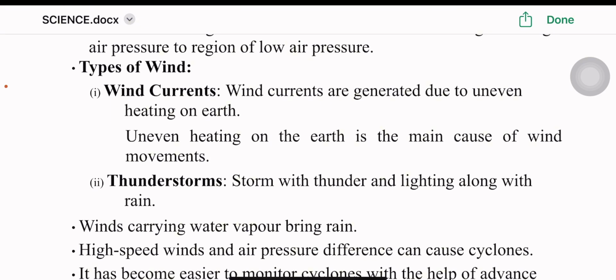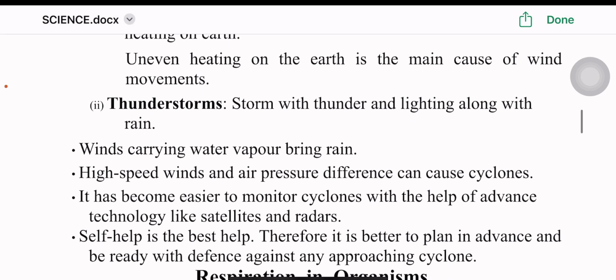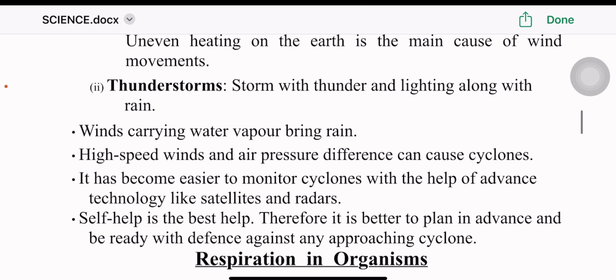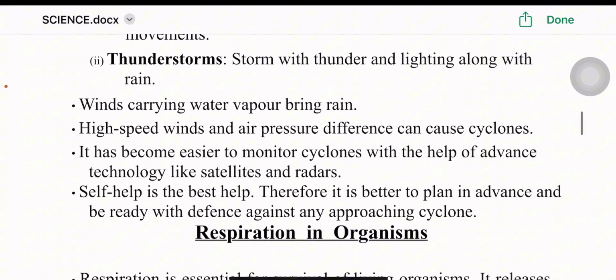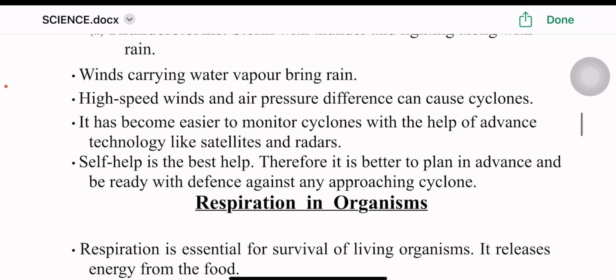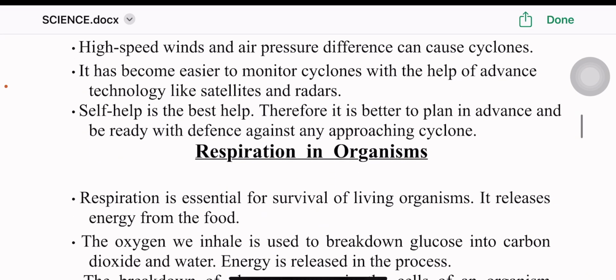Thunderstorms. A storm with thunder and lightning along with rain. Winds carrying water vapor bring rain. High speed winds and air pressure difference can cause cyclones. It has become easier to monitor cyclones with the help of advanced technology like satellites and radars. Self help is the best help. Therefore, it is better to plan in advance and be ready with defense against any approaching cyclone.